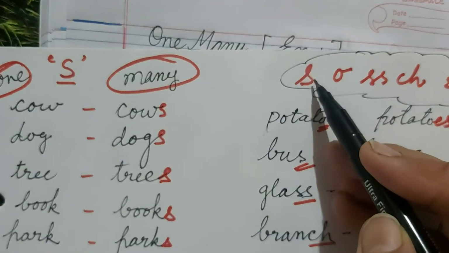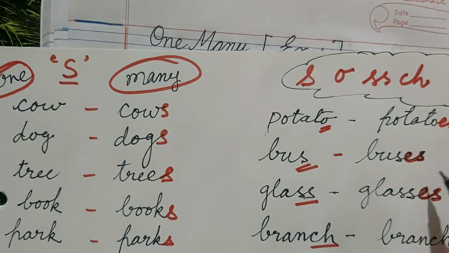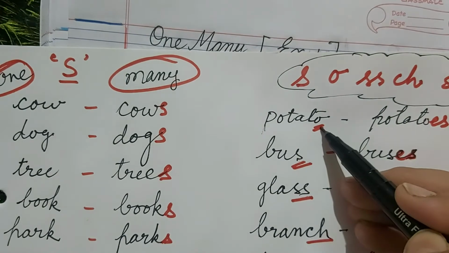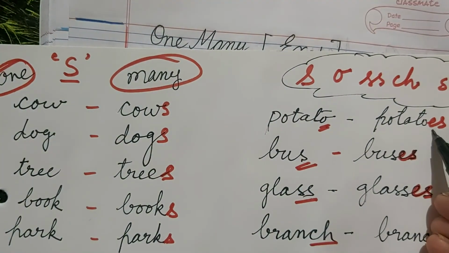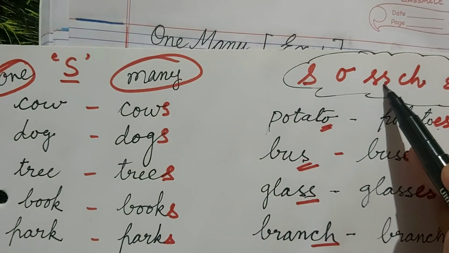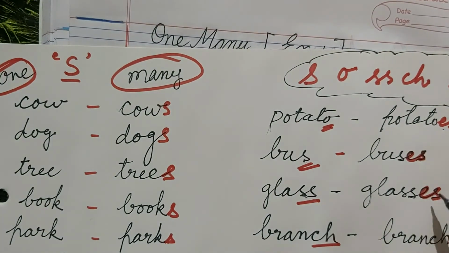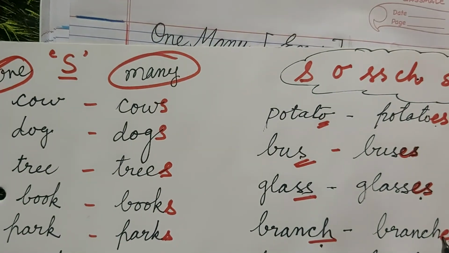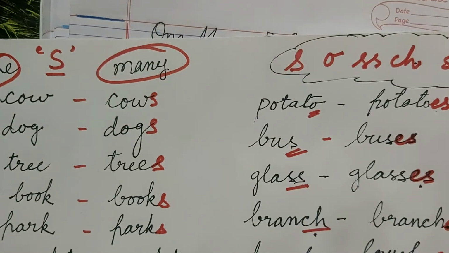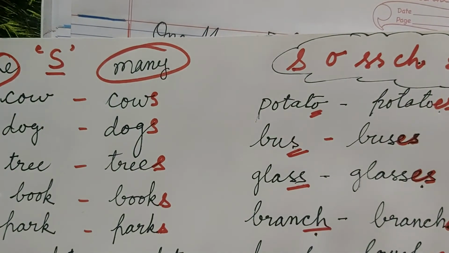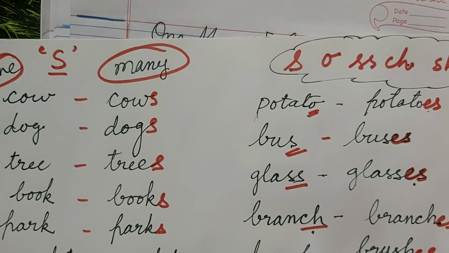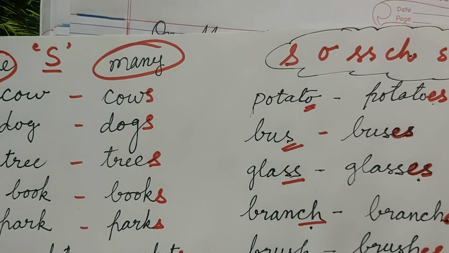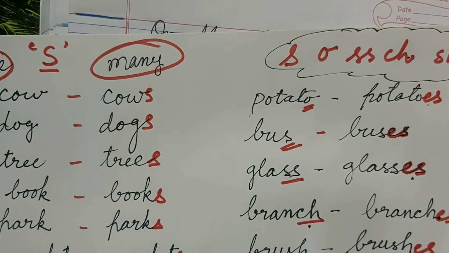So those words which end with s, we write es at the end of the word to make it plural. When the word ends with o, we write es at the end of the word to make it plural. When any word ends with double s, we write es to make it plural. When any word ends with ch, we write es at the end of the word. And when any word ends with sh, we add es in that word to make it plural. And when any word ends with x, we add es to make it plural.